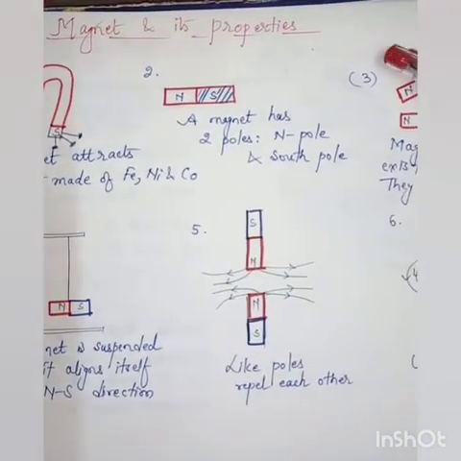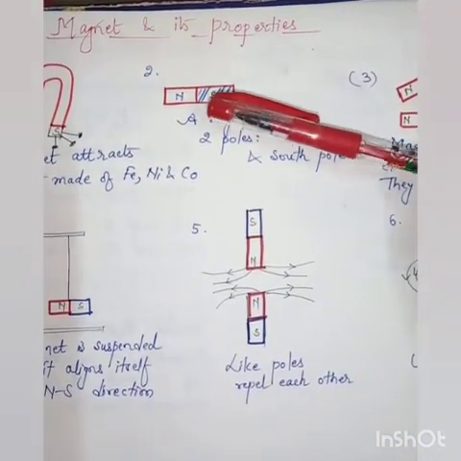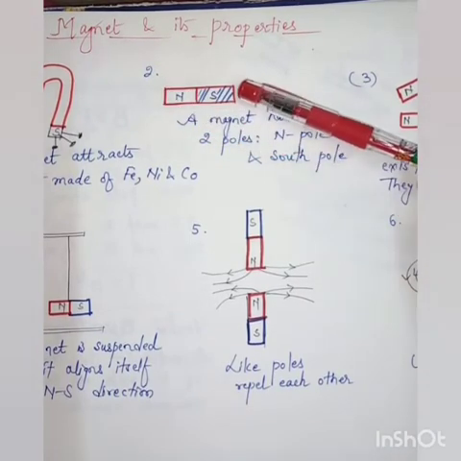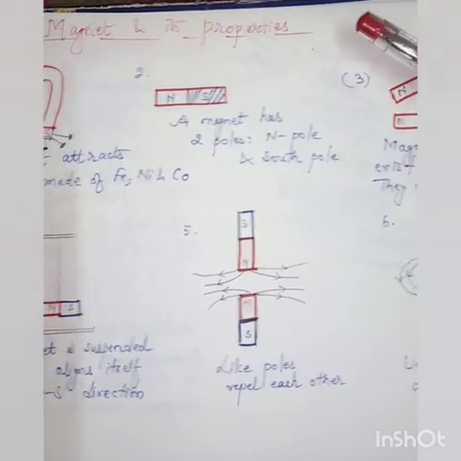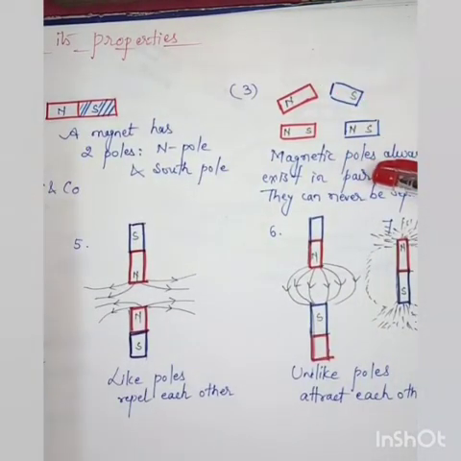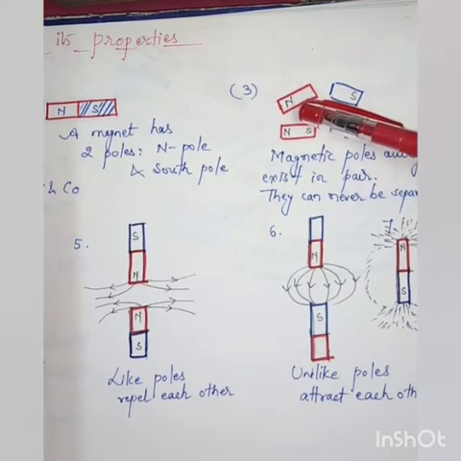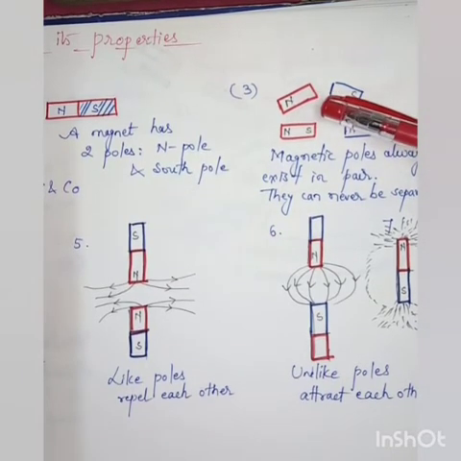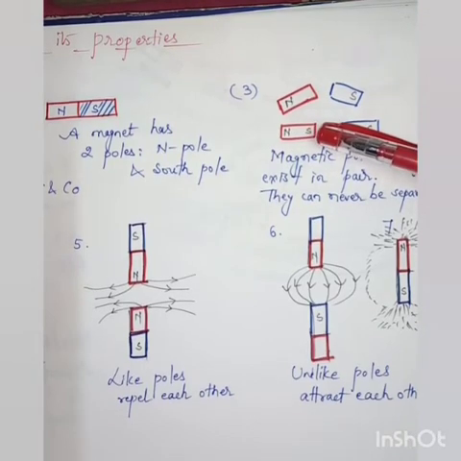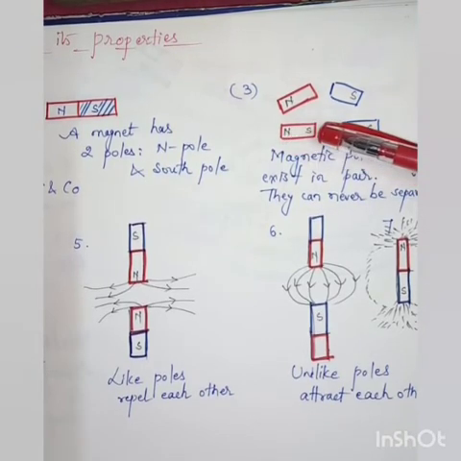Then the second property. The second property is that a magnet has two poles. One is the north pole and the second one is the south pole. Third property. The third property is that magnetic poles always exist in pairs. Even if you break the magnet into any pieces, the poles cannot be separated. The north pole and the south pole always exist in pairs.